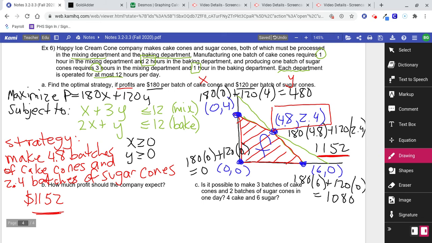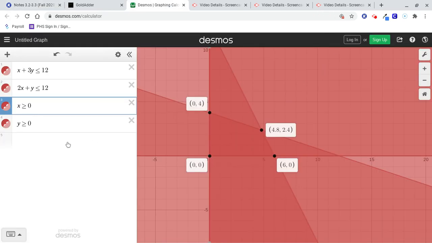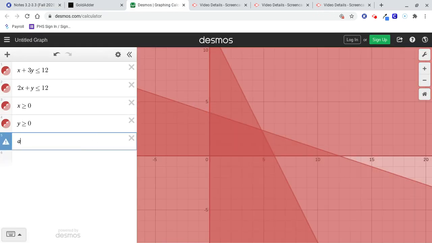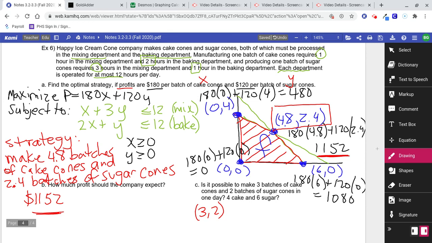Part C, is it possible to make 3 batches of cake cones and 2 batches of sugar cones in one day? All right, so is that possible? Well, basically what they're doing is they're asking you if this point is in the feasible region. So let's look at Desmos again. Let's see if we can graph a point 3, 2. See how 3, 2 is inside this feasible region? So yes, that's possible. It's possible to do that.